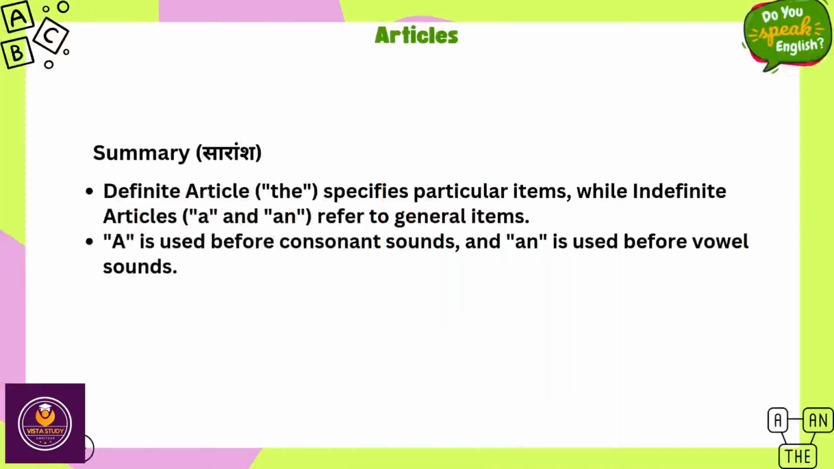Summary. Definite article, the, specifies particular items, while indefinite articles, a and an, refer to general items. A is used before consonant sounds and an is used before vowel sounds.